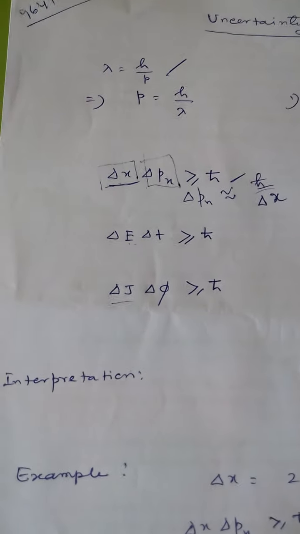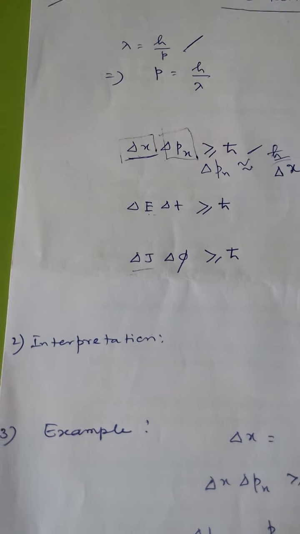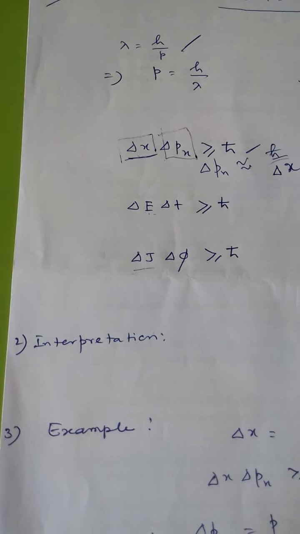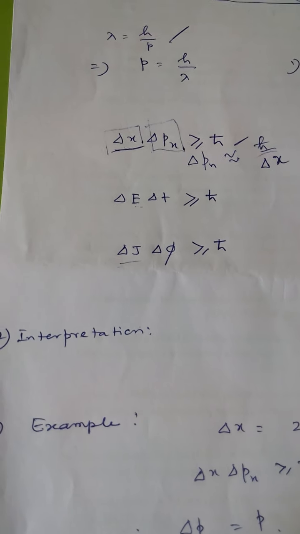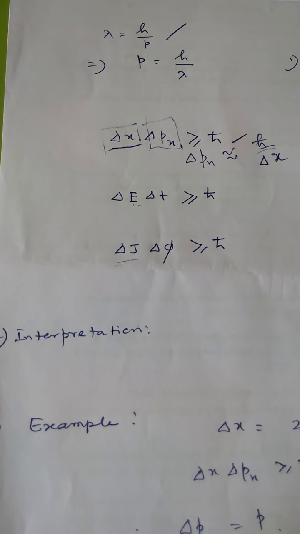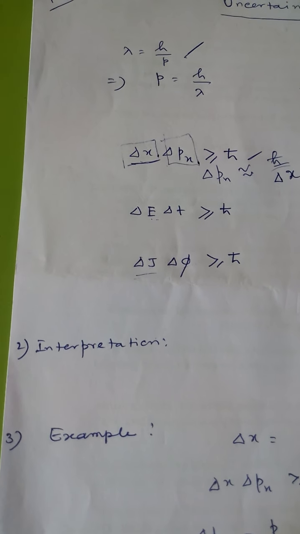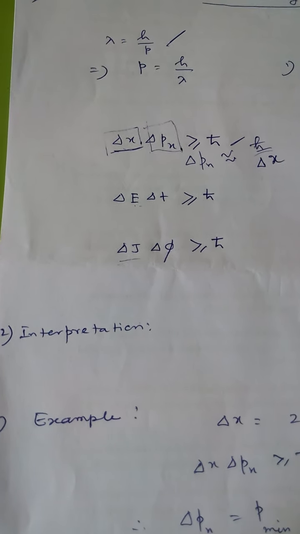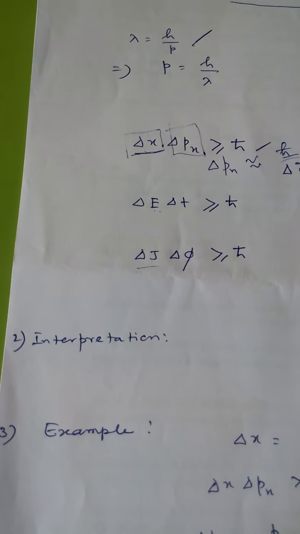Now let us explain in brief some points that may be referred to as interpretation of the uncertainty principle. First, if we can measure the position of a particle with high accuracy, then delta x should equal 0. The uncertainty in the measurement of momenta, that is delta px, at the same instant becomes infinity.